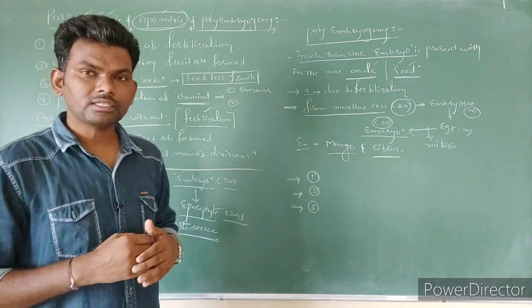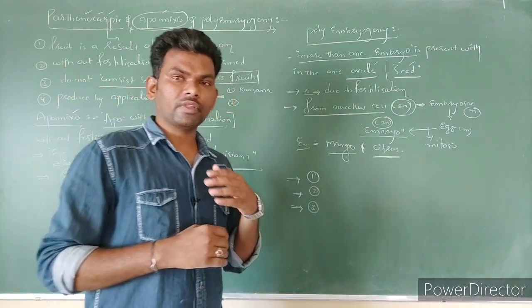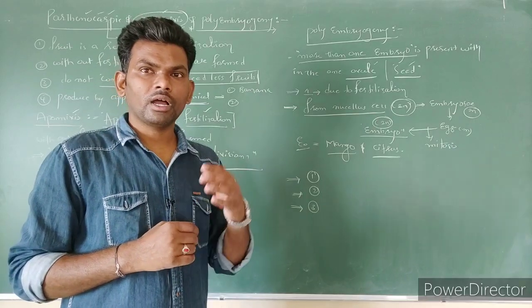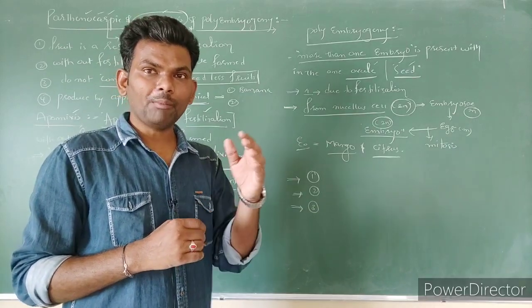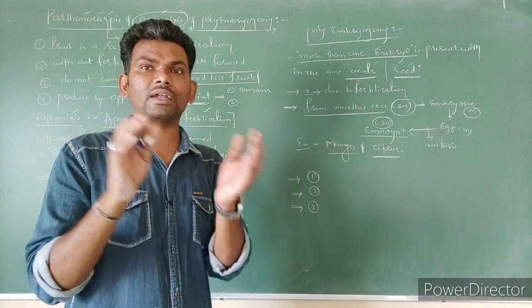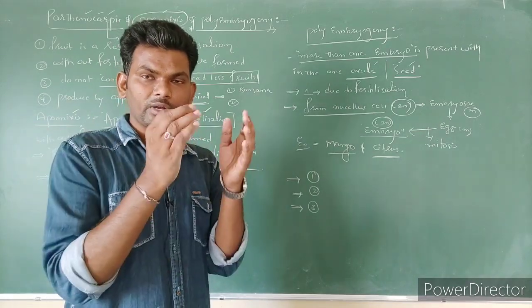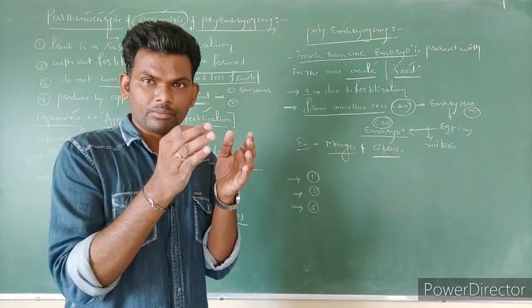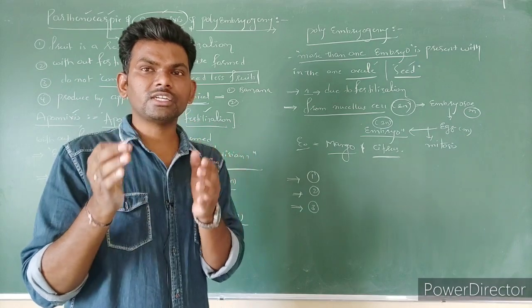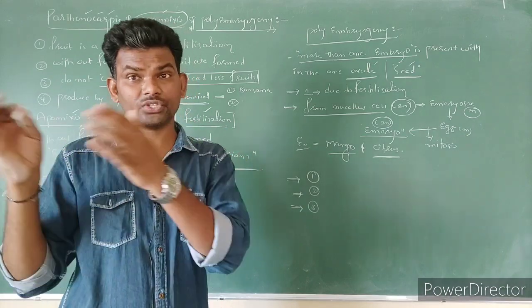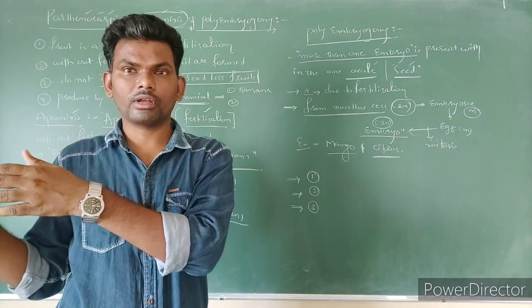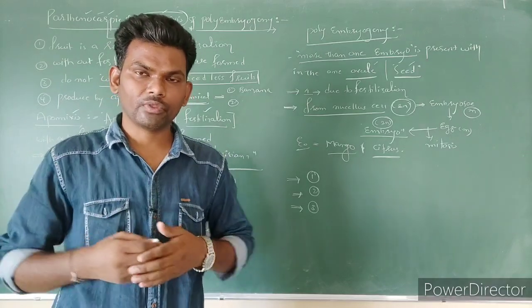Next point: generally, hybrid plant seeds we can't use for the next generation. We can't apply the same seeds for the next crop. Why?